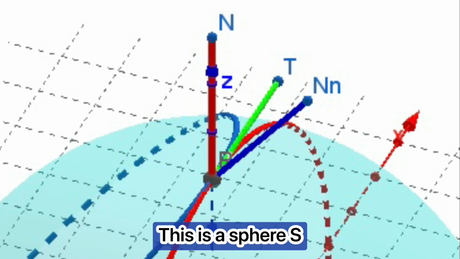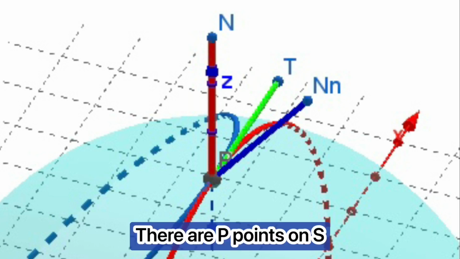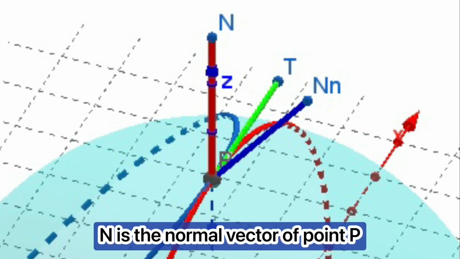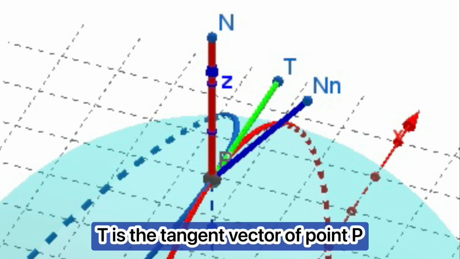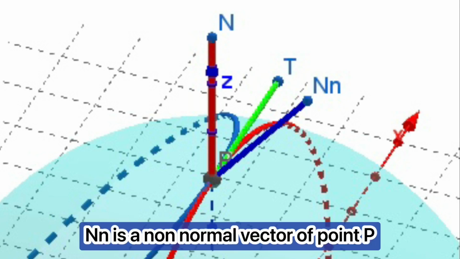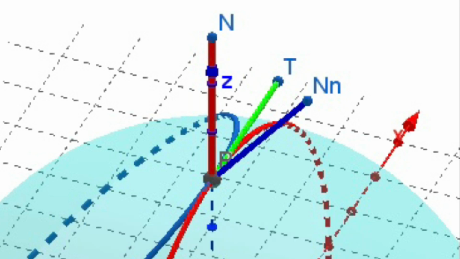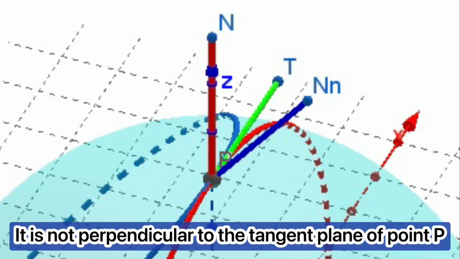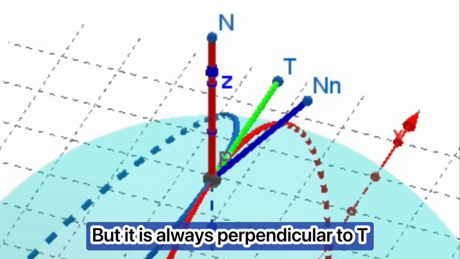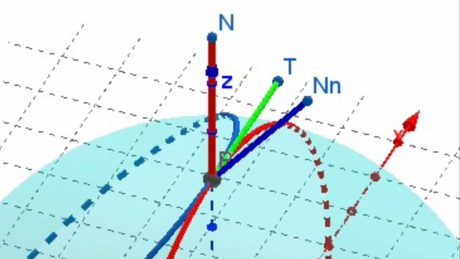This is a sphere S. There are points P on S. N is the normal vector of point P. T is the tangent vector of point P. NN is a non-normal vector of point P. It is not perpendicular to the tangent plane of point P, but it is always perpendicular to T.